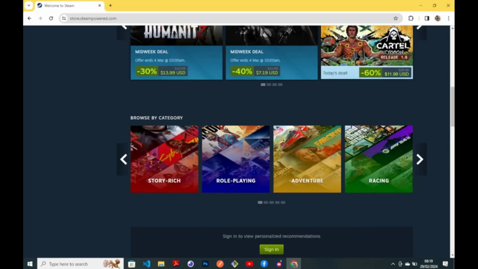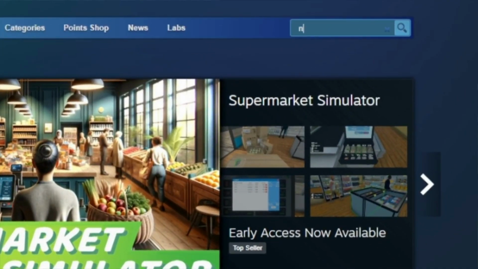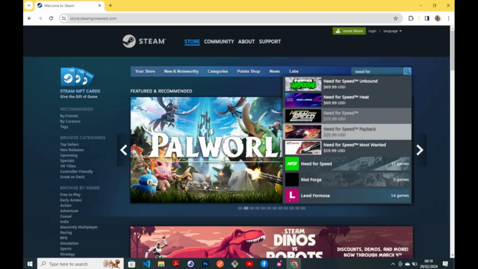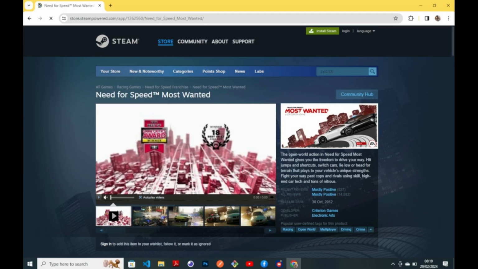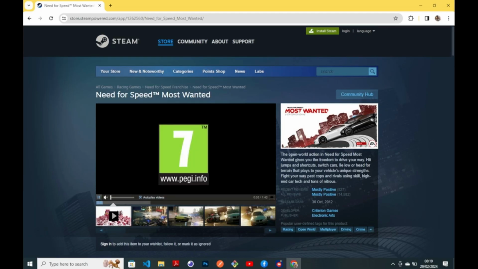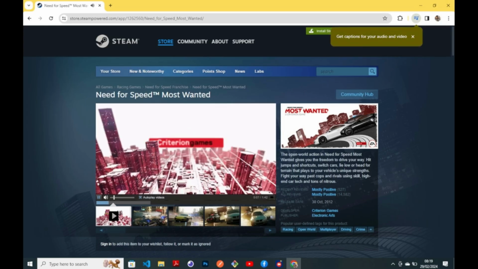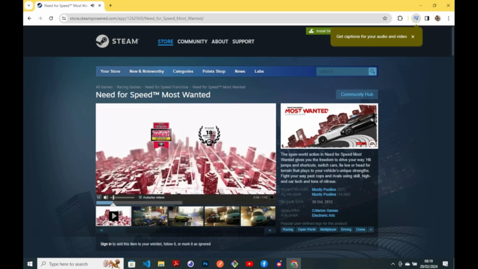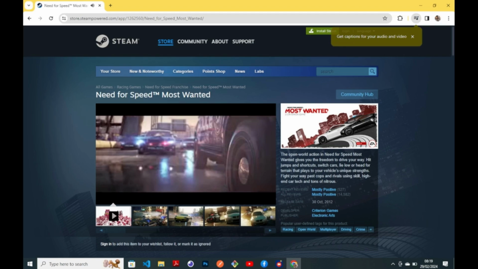The next thing you're going to do is go straight to the search here and type Need for Speed, if this is what we're basing our video on. So I'll click that Need for Speed, and this is what it looks like, as you see from here. We have a lot of other videos trying to explain and show how the game looks if you are to download and play the game.